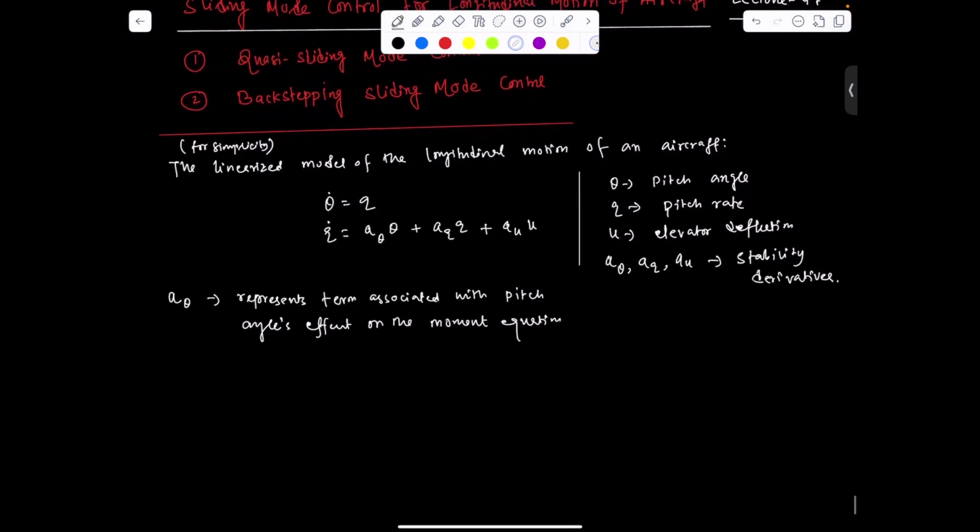It is often linked to the static stability derivative, Cm alpha.